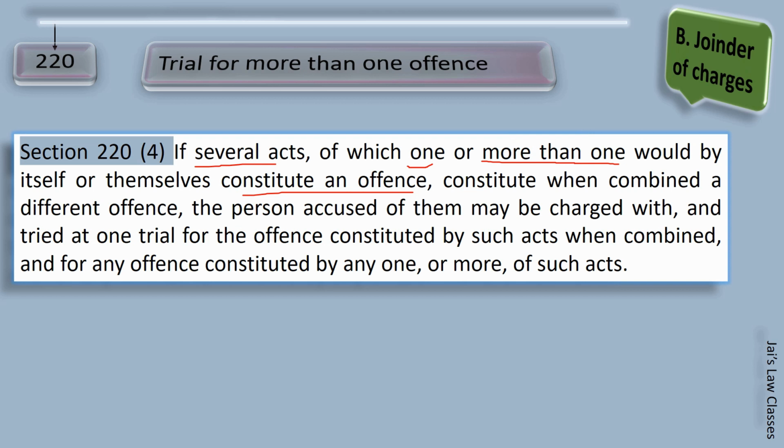when combined a different offense. So the first part of subsection 4 informs us that when some of the acts of a person are itself a crime, but when we combine all those acts of the person, it's a crime of a different kind, then the person who is accused of them may be charged with and tried at one trial for the offense constituted by such acts when combined, and for any offense constituted by any one or more of such acts, which is the first part of subsection 4. So in any of the two conditions, when charged, it will be tried together.